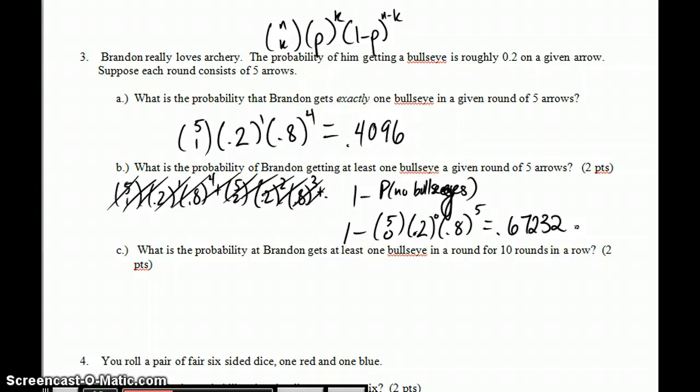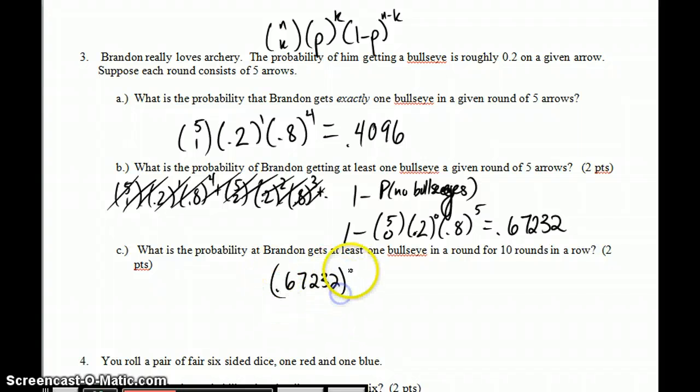What's the probability that Brandon gets at least 1 bullseye in a round for 10 rounds in a row? Well, the probability he gets at least one bullseye in a round, we just calculated in B. And I want to know that he does that 10 times in a row. In any round, the chance that he gets at least one bullseye is shown in part B, and it's either that or he doesn't get at least one bullseye. So this is an example of another binomial problem.